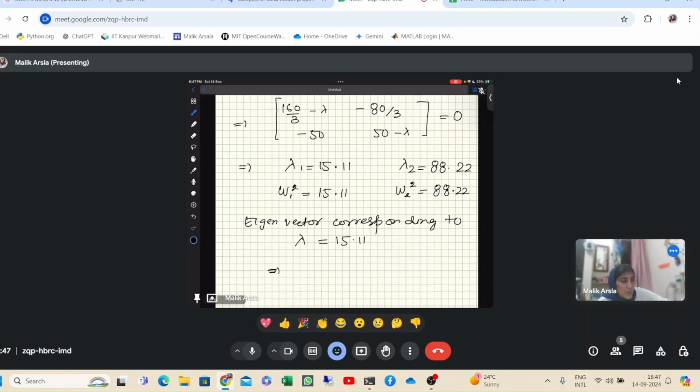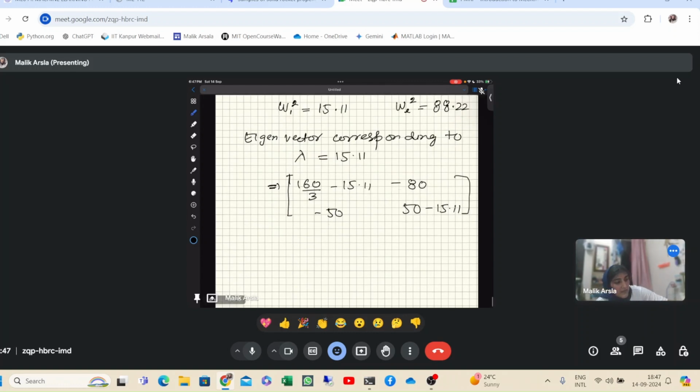See, you substitute in this equation the value of lambda. Okay, 160 by 3 minus 15.11, then minus 80, then here it will be minus 50, and it will be 50 minus 15.11. Now this matrix, whatever you get, you multiply it with some alpha 1, alpha 2, you assume this is your vector. And we can do it now also. Otherwise I have not calculated these values, I got them from the online calculator, so I can do it now.